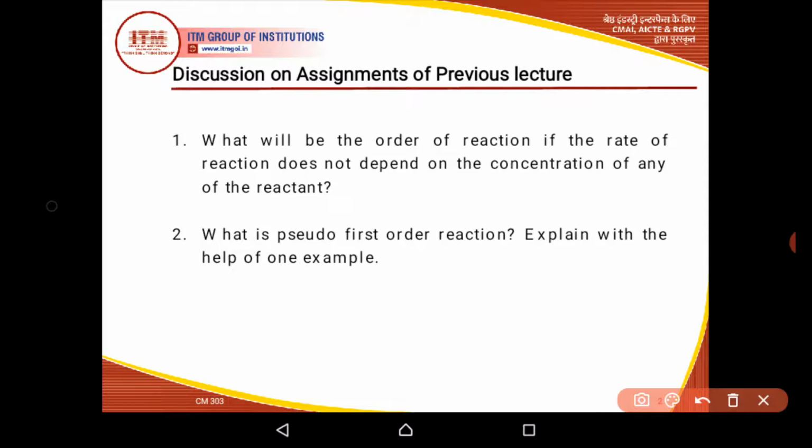So when the reaction proceeds, there is a considerable, or comparatively greater, decrease in the concentration of ester as compared to water.